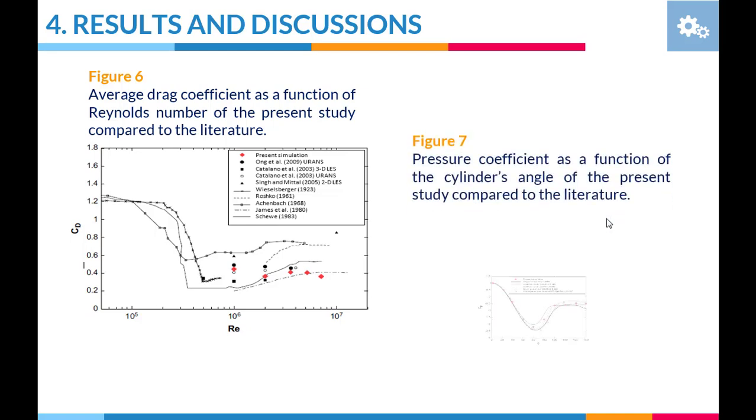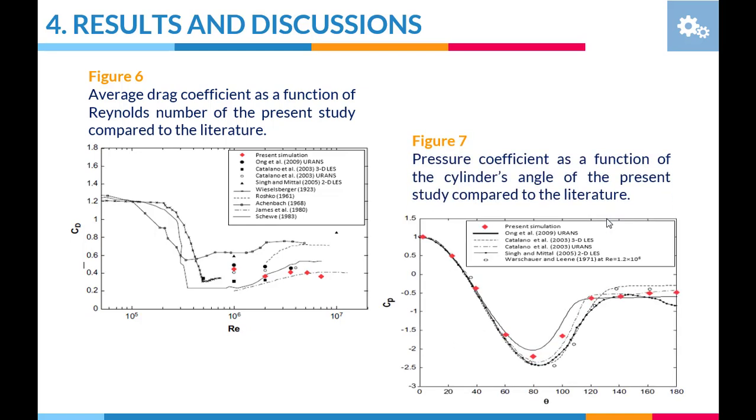Figure 7 shows the distribution of the pressure coefficient on the surface of the cylinder according to the angle. For a Reynolds number of 5.2 10 power 6, the pressure coefficient obtained is compared to the numerical results of three authors, Ong, Catalano, Seng, and the experimental study of Warschauer and Lin at a Reynolds number of 1.2 10 power 6.